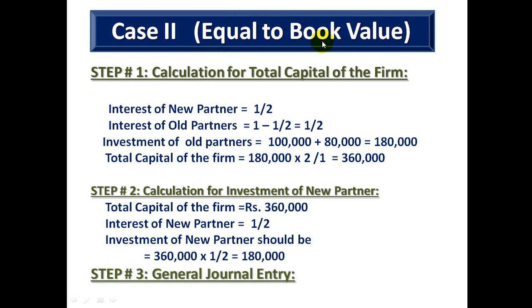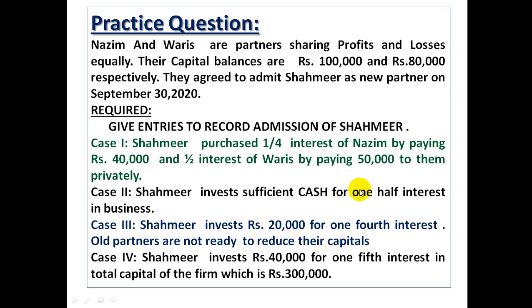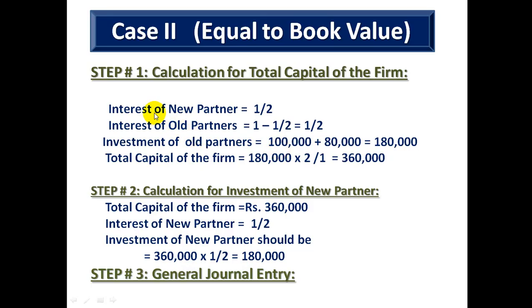Whenever we are doing equal to book value, we will see the interest percent fraction of new partner. We had seen in the question that the new partner is coming for 1/2 interest. It means new partner's interest is 1/2. If he is coming for 1/2 interest, the old partner's interest will also be the remaining half.